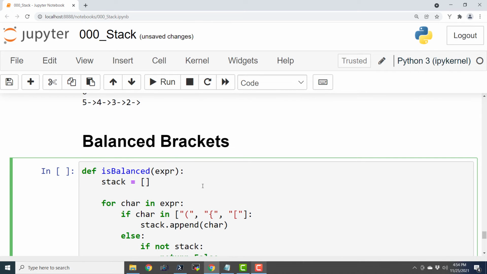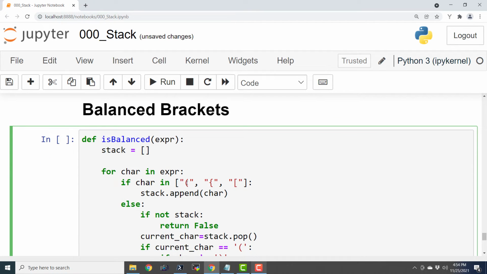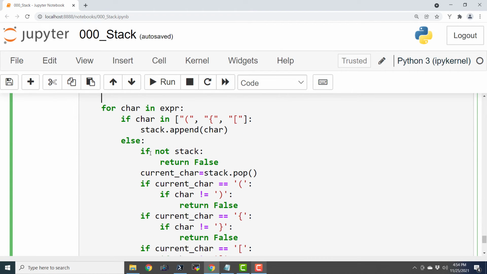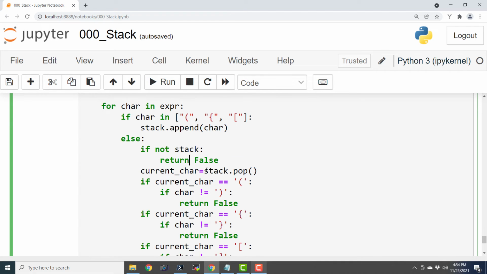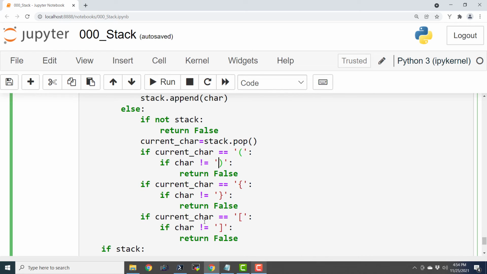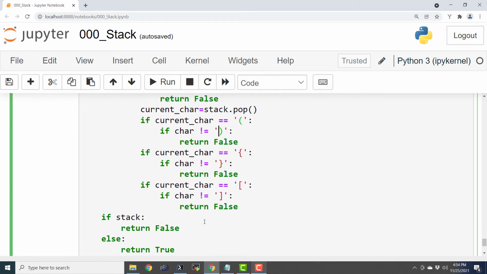So let us go through the entire program once again. So this is the balanced expression method, and we are passing that expression to it, and we are defining a stack with zero elements, an empty stack. Whenever we have any sort of opening brackets, we are pushing it to the stack. Then we are popping all the items one by one. And if we don't find the match for the popped opening brackets in the closing brackets we are reading from the string or expression, then we are returning false. And we are doing it for all the three cases.